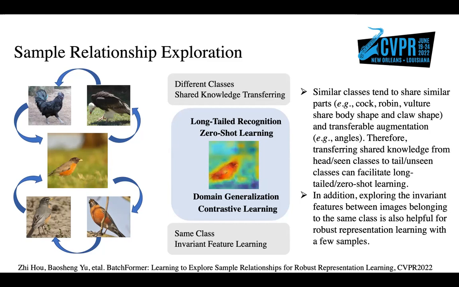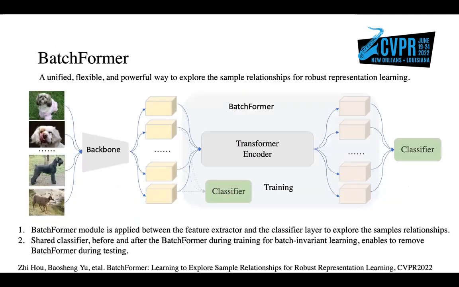with a few samples. Inspired by this, we propose to enable deep neural networks themselves with the ability to learn the sample relationships from each mini-batch. Specifically, we introduce a batch transformer module, or BatchFormer, which is applied to the batch dimension of each mini-batch to implicitly explore sample relationships during training. BatchFormer is a unified, flexible, and powerful way to explore the sample relationships for robust representation learning.